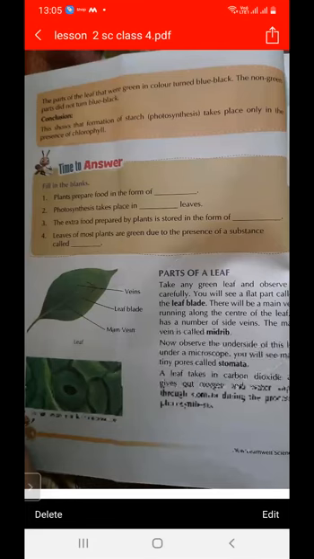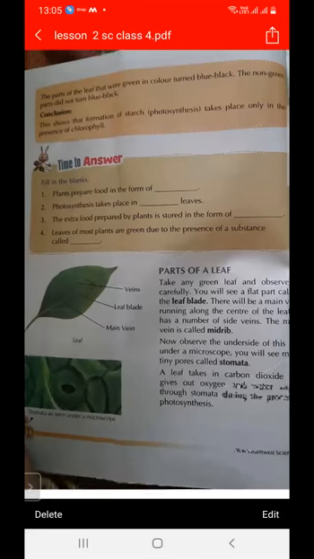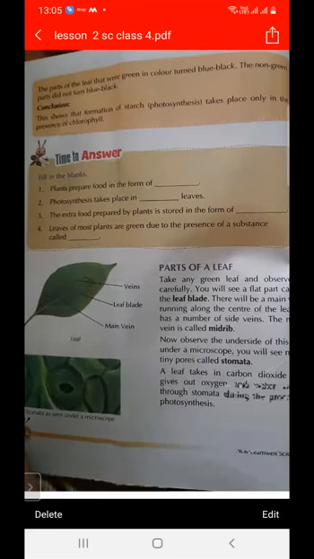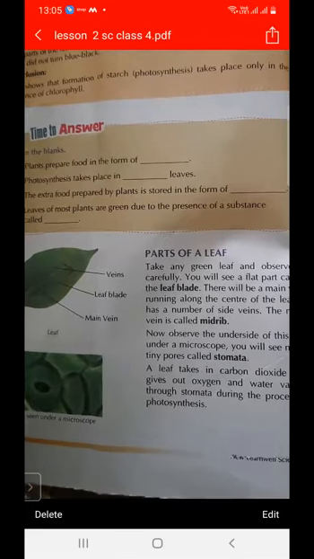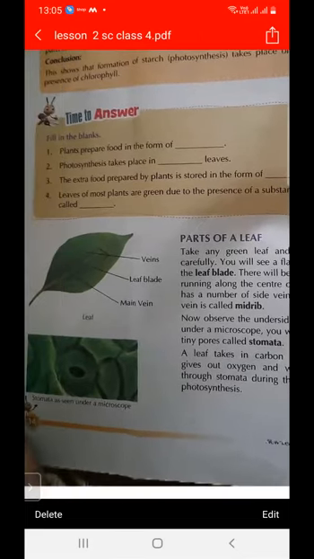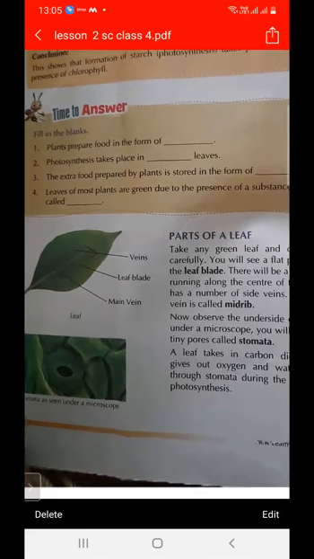When we look at this leaf under a microscope, the small tiny pores are seen, and these small tiny pores are called stomata of the leaf. What are the parts of a leaf?